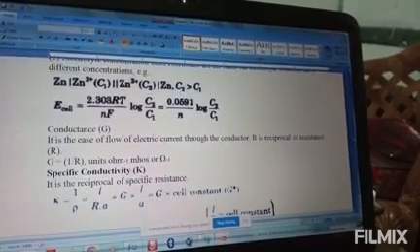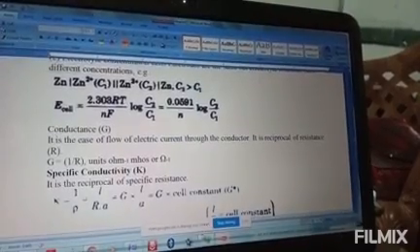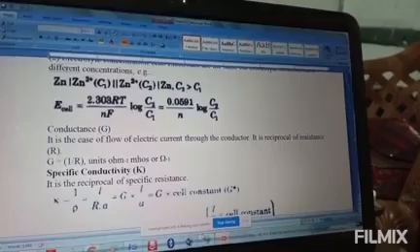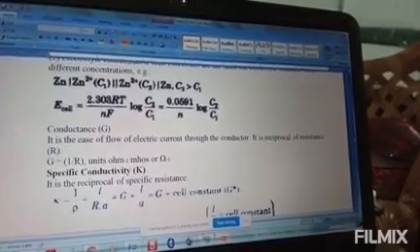Our resistance unit is ohms. So the conductance unit becomes ohms inverse, meaning 1 by ohms. As we know, G equals 1 by resistance.